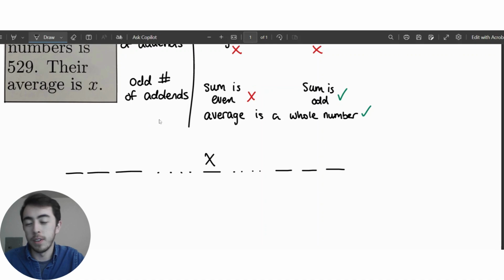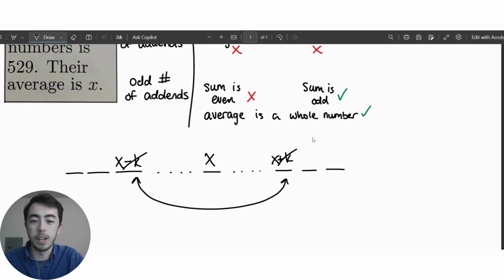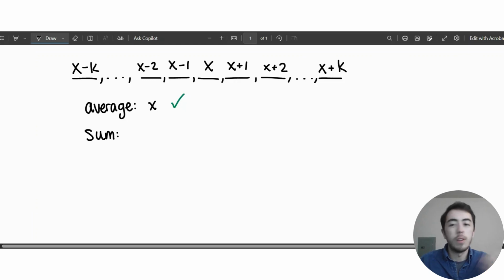And if I add them all up, you can imagine that this is like x minus, I don't know, k, x plus k. I'm just making up some number k. And when I add these together in my sum, those k's will cancel out. And so it's effectively like I'm just adding up x a whole bunch of times and dividing it by the amount of times I added x. So their average is x. It's just that middle number.